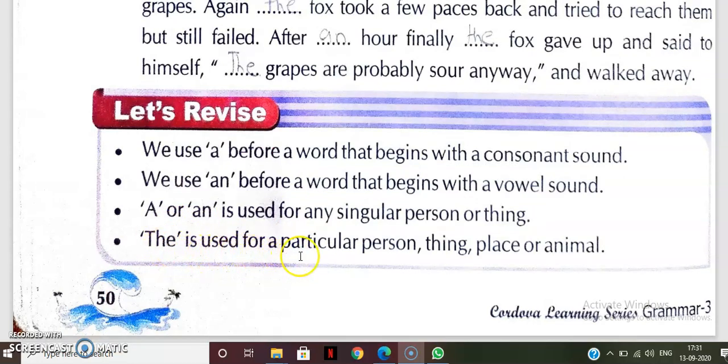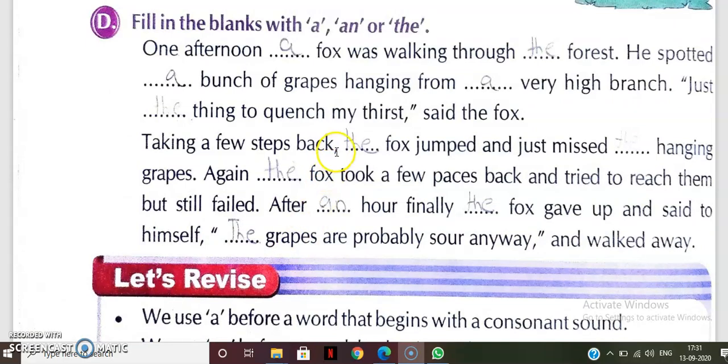The is used for a particular person, thing, place or animal. So the is a definite article, और वो अगर हम किसी पर्टिकुलर प्लेस और थिंग के बारे में अगर बताते हैं तो उसके लिए the का यूज करते हैं. So now I hope all of you understood about the articles and all doubts will be clear, and you have to do this exercise by yourself, and I will send the answer in the Teno.